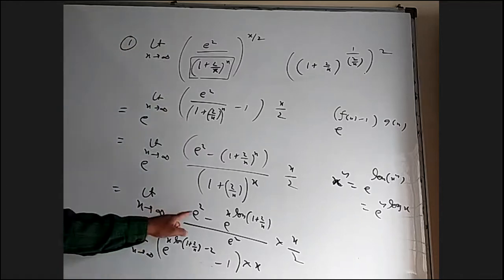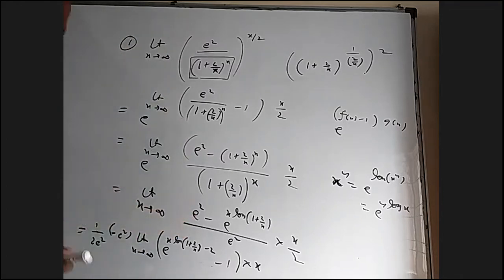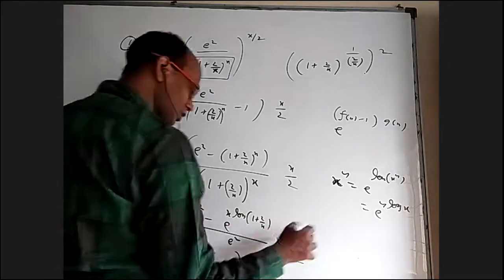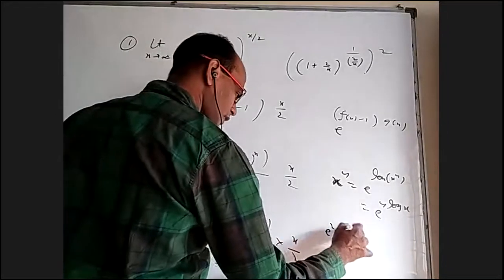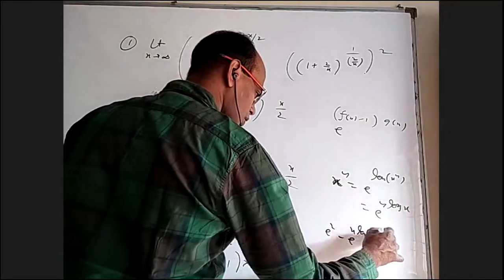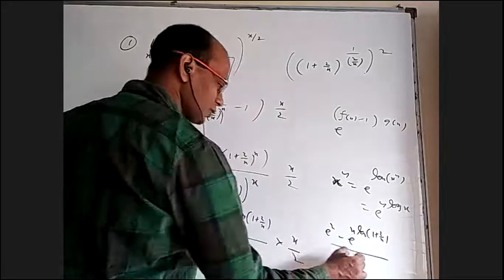Okay. I just took e square common. If you don't like this step, another way to do this part is don't worry about 2e square. Take e square minus e power x log of 1 plus 2 by x. This x you can write as 1 by x.